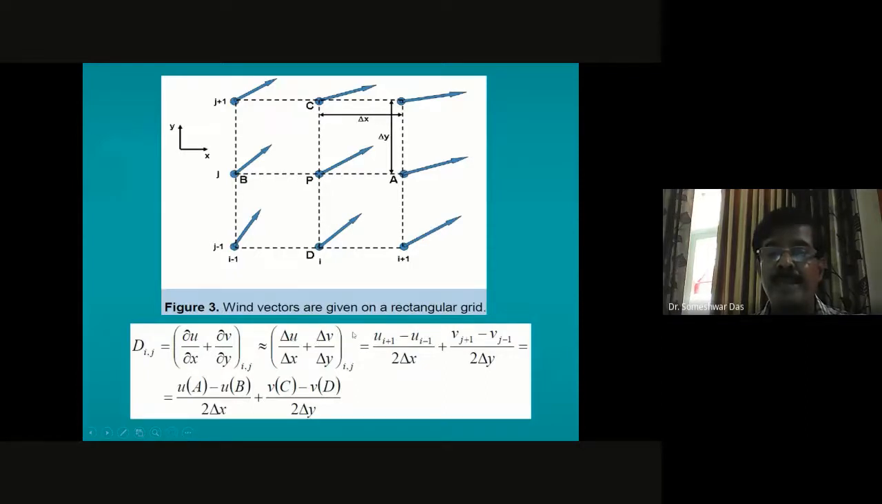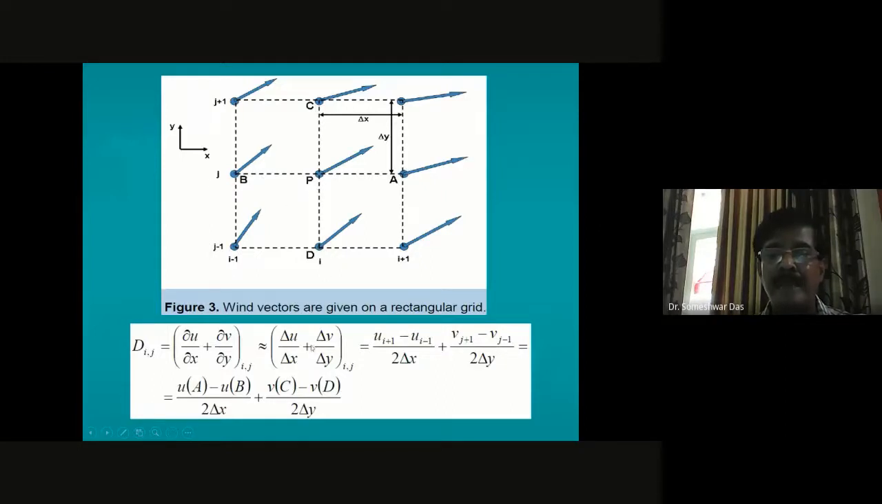This can be written in terms of the finite difference technique in this way. Del u can be represented as u at i plus 1, that is this point, minus u at i minus 1, this point, divided by the grid distance. This is delta x, so from here to here is 2 delta x. Are you able to see the diagram clearly? Yes, sir. Okay, great. So del u by del x at this central point i, j can be represented as u at i plus 1 minus u at i minus 1 divided by 2 delta x.